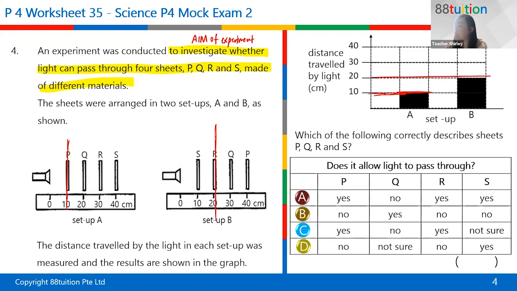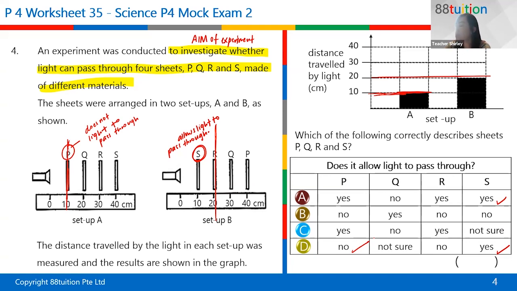So what does it tell us? It tells us that S definitely allows light to pass through, right? Because the light was detected on R. So S was able to allow light to pass through. What we know for sure is that P does not allow light to pass through. Okay, why? How do we know this? Because the light was only able to reach 10 centimeters, which is on object P. So P is not able to allow light to pass through.